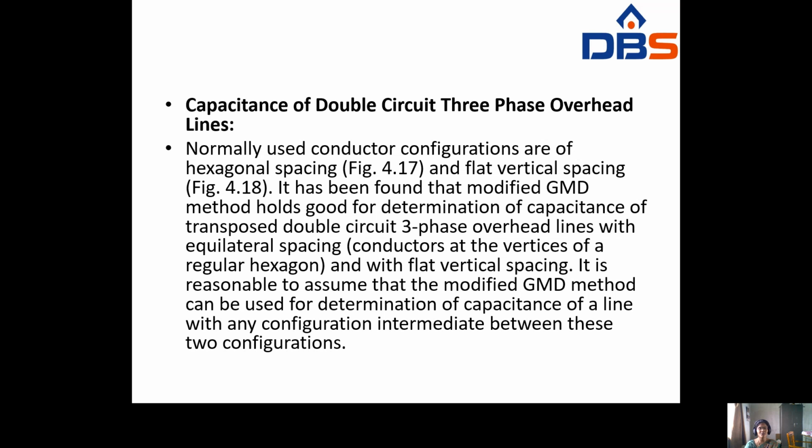So finally, in the last part, you have to find the capacitance of the double circuit three phase overhead line. Okay, here you have to consider the double circuit. Normally used conductor configurations are hexagonal spacing and flat vertical spacing.